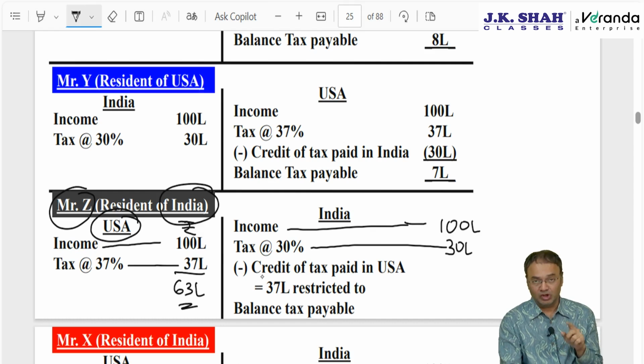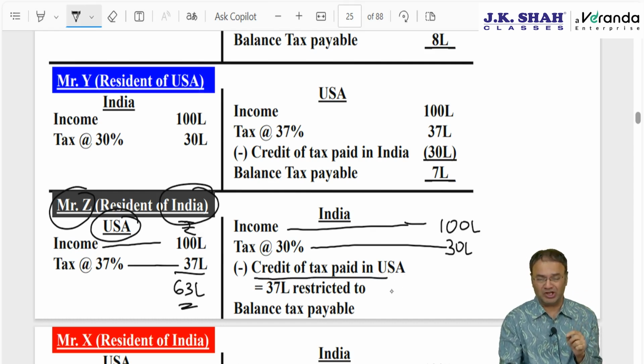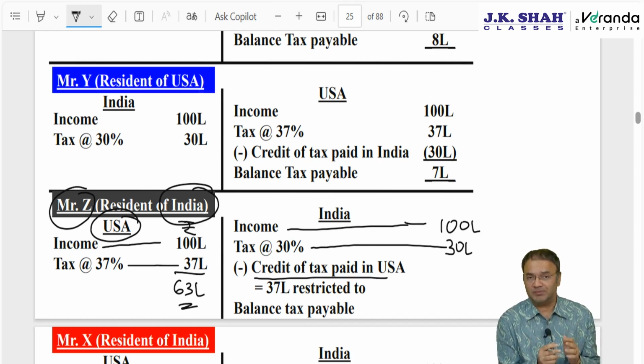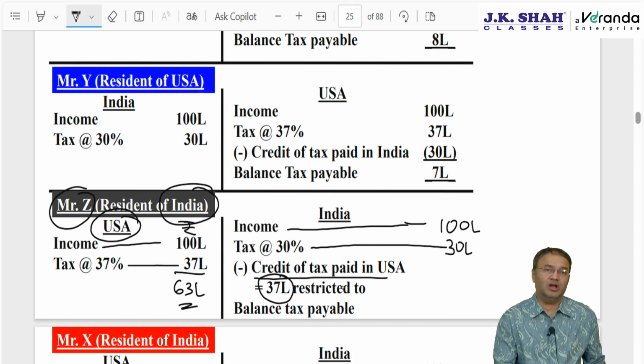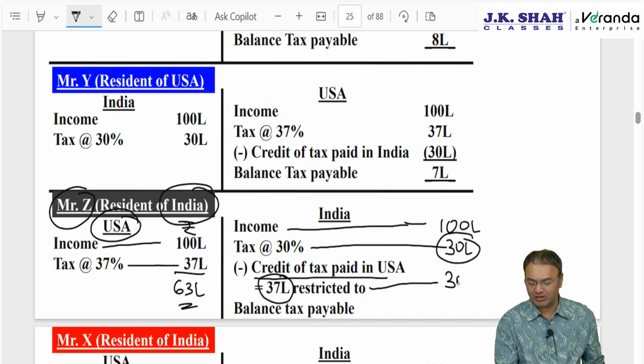Now it is the US government's tax of 37 lakhs which will be allowed as a credit in India. Credit of tax paid in USA will be allowed in India, 37 lakhs. However, tax on this income in India is only 30 lakhs. So the Indian government will not allow full credit. The Indian government will allow 37 lakhs restricted to 30 lakhs, and accordingly tax payable in India will be nil.